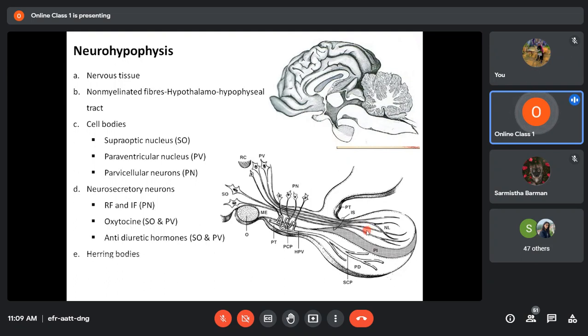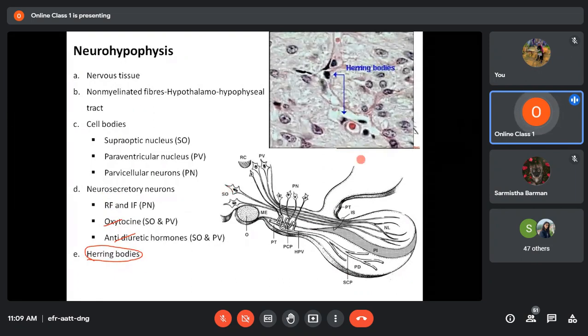Okay, and such bulges are called Herring bodies. If you see here, this is the Herring body. Herring bodies are nothing but aggregations of oxytocin and antidiuretic hormone seen within the cytoplasm of the axonal fibers of the neurosecretory neurons. Now, this is an actual image here. This dark structure that you see, these are all Herring bodies. Herring bodies are aggregations of oxytocin and antidiuretic hormone.